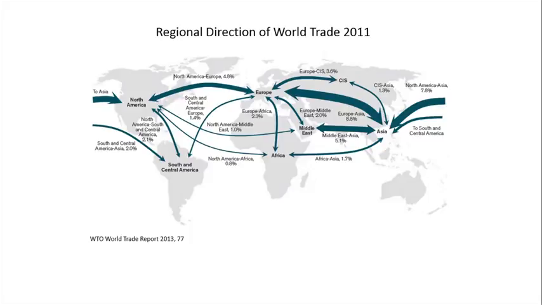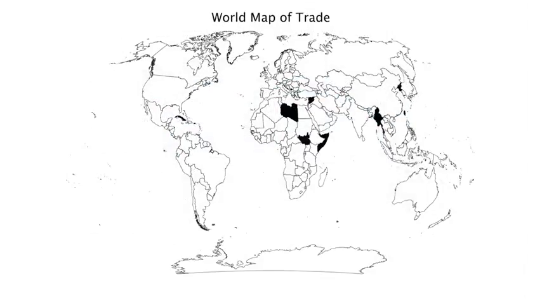Now, in the next set of maps, we've got data for 141 larger countries. We're going to exclude Hong Kong and Singapore because of the large element of re-exports in their data. That leaves us with 139 countries. So all the deciles except the last are going to be 14 each. This map shows the missing countries.